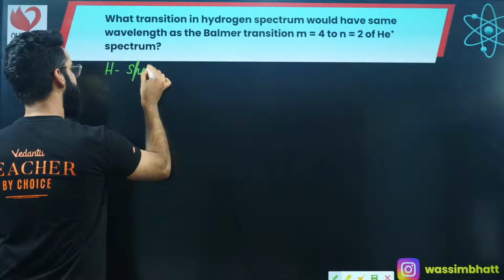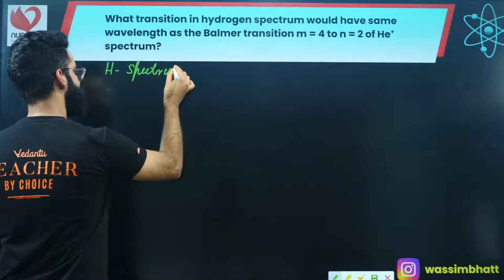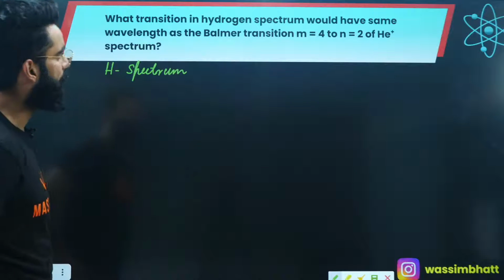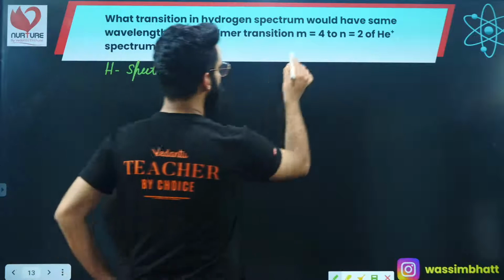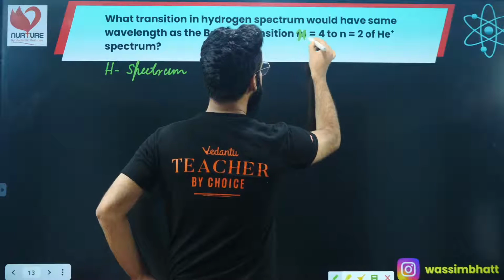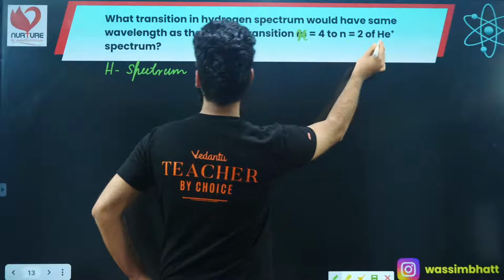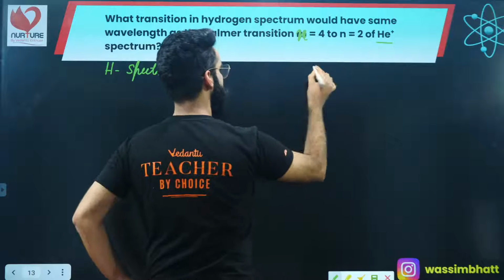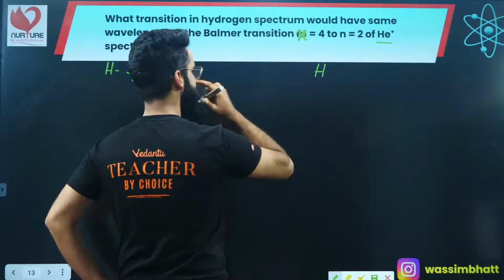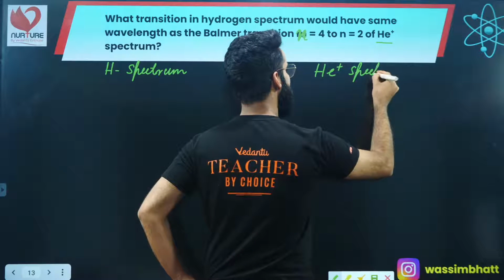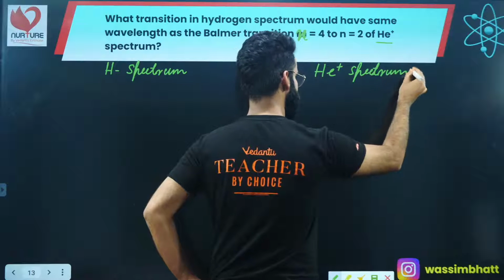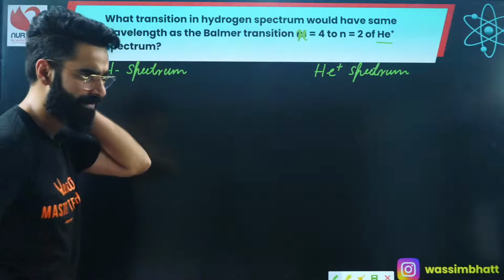What transition in the hydrogen spectrum would have the same wavelength as that of the Balmer transition from N equal to 4 to N equal to 2 of the He positive spectrum? So on one side I'm writing the hydrogen spectrum, and on the other side the He positive spectrum. Hydrogen as well as He positive are both single electron species, so you can use Rydberg's formula properly.